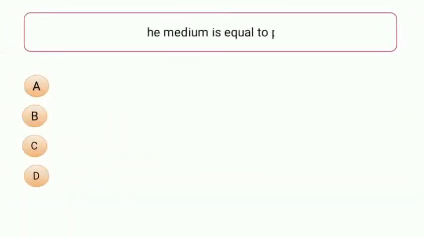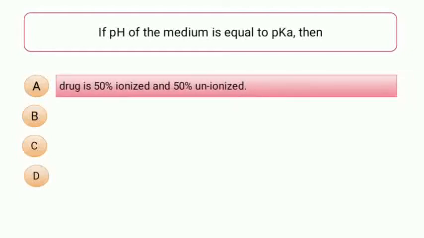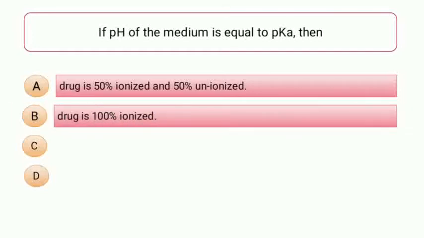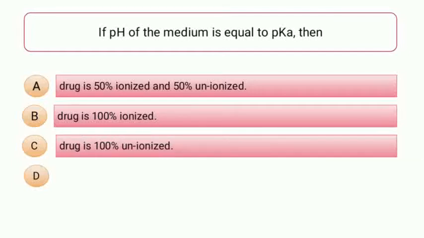The question is: if pH of the medium is equal to pKa, then, and the options are A. drug is 50% ionized and 50% unionized. Option number B. drug is 100% ionized. Option number C. drug is 100% unionized.